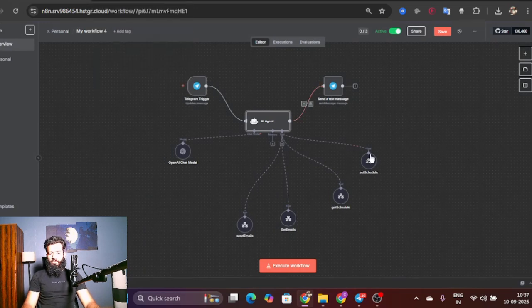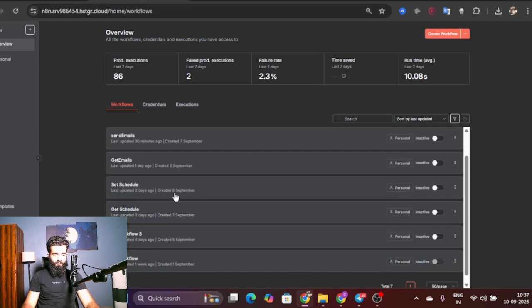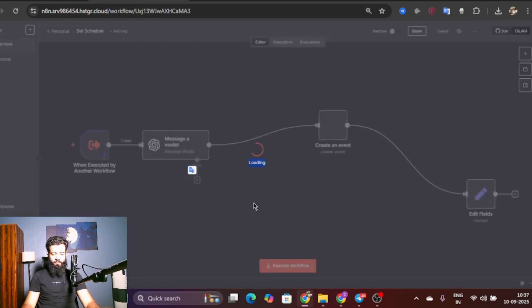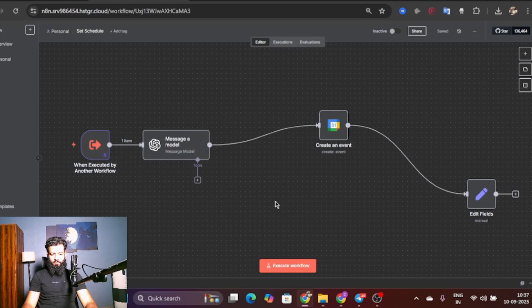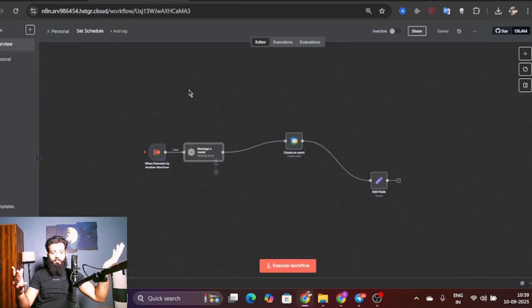Let's check out the first tool that we have here, set a schedule. As you can see, this workflow is pretty simple. Let me go through each one of these nodes fast.